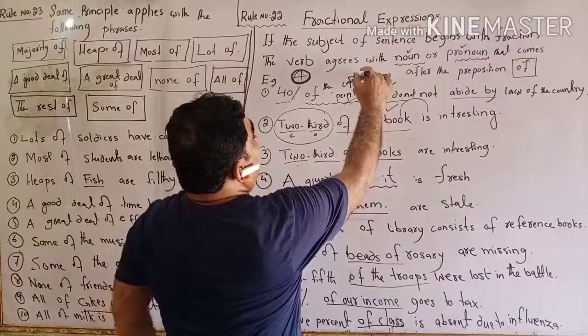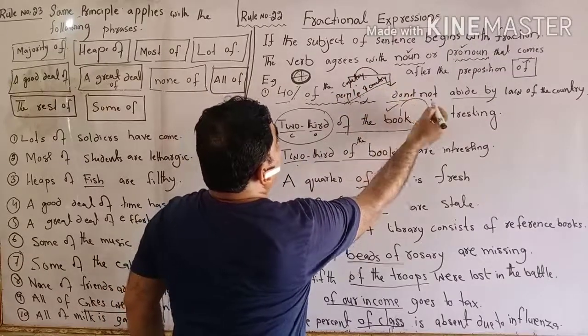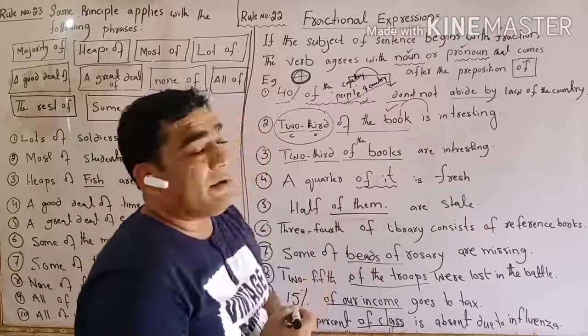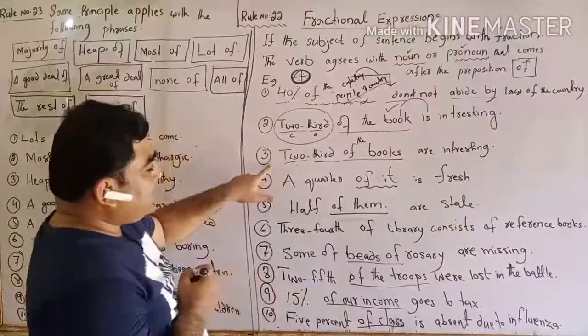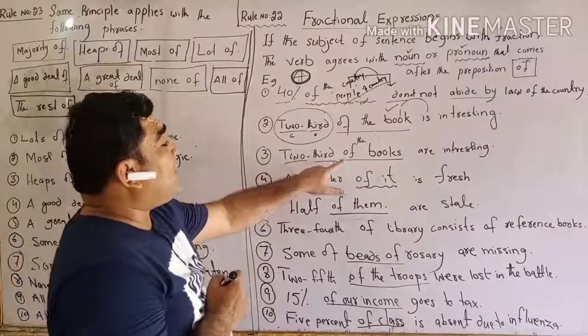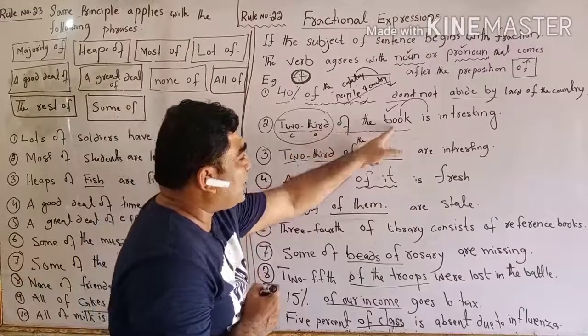Country will take does not; people of the country will take do not abide by the law of the country. Got it?